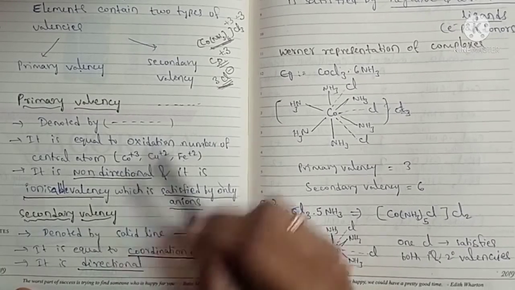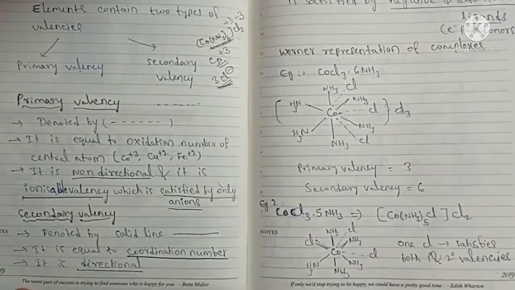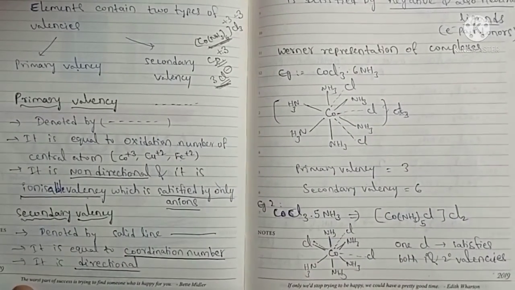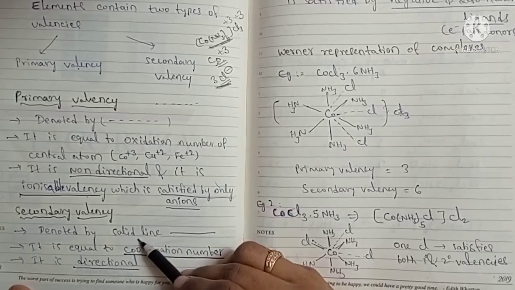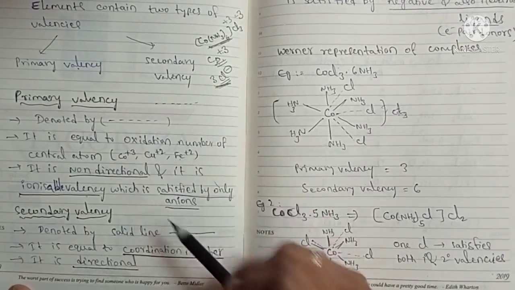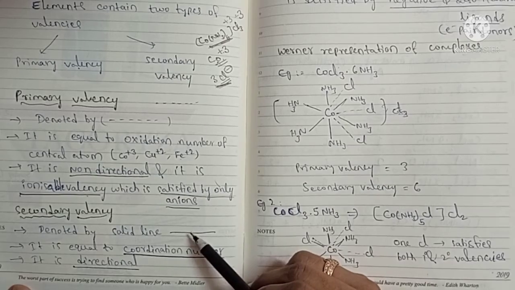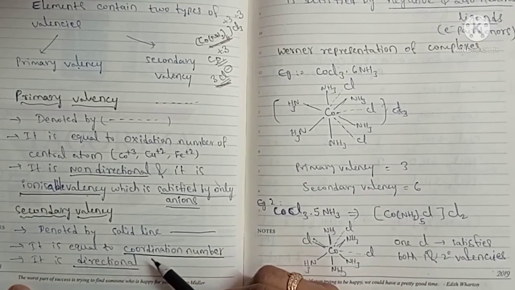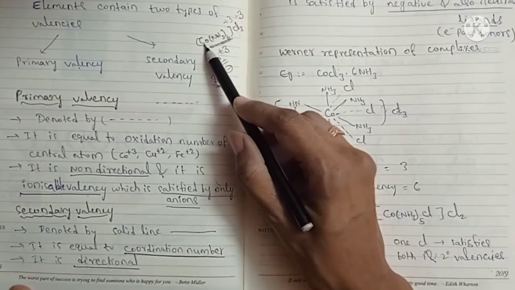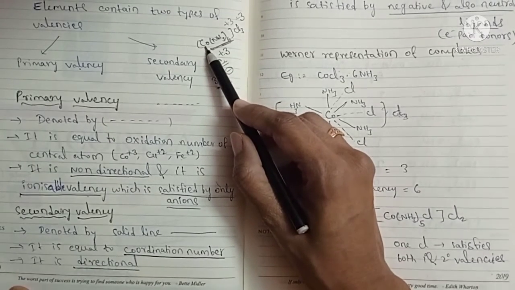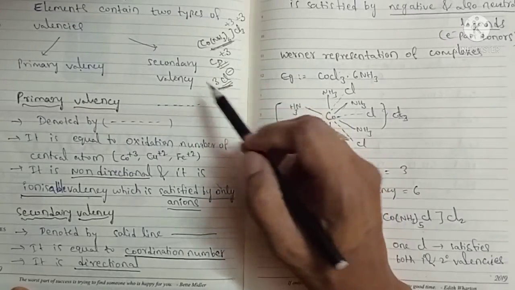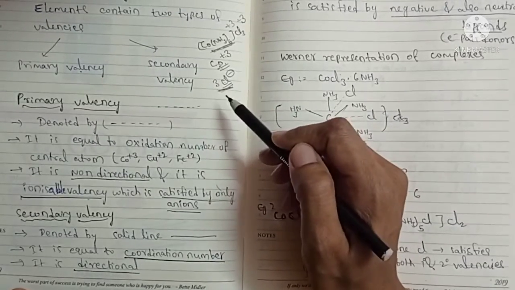Now secondary valency. The central metal atom, along with primary valency, contains secondary valency. Secondary valency is shown by a solid line, and it is equal to the coordination number of the central metal atom. For example, what is the coordination number? The metal is surrounded by how many ligands? That is called the coordination number.